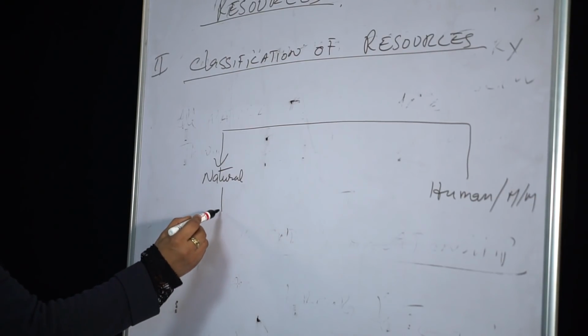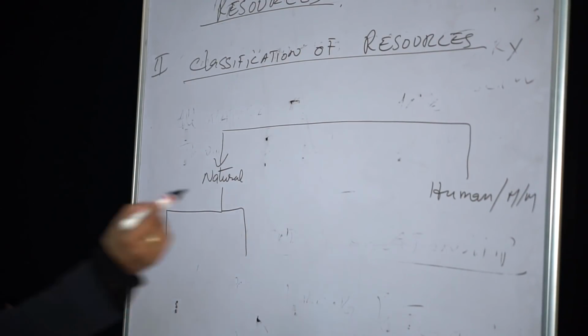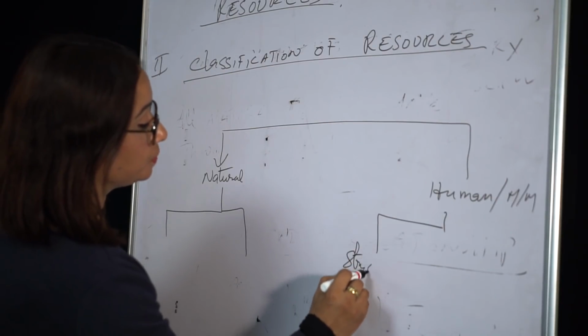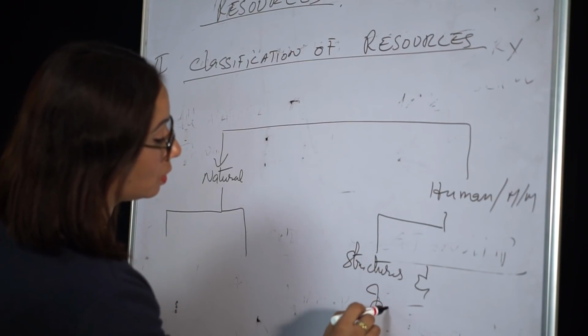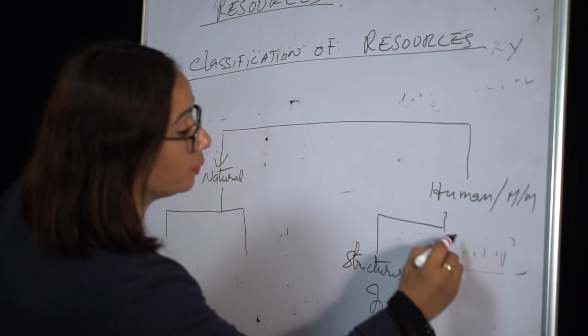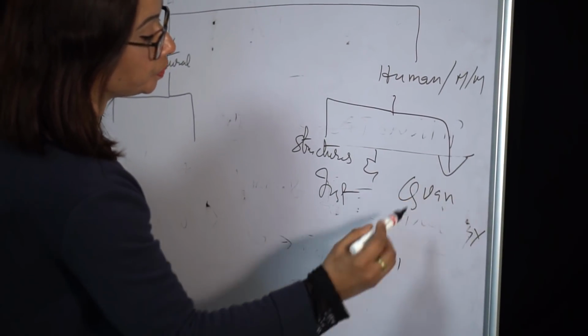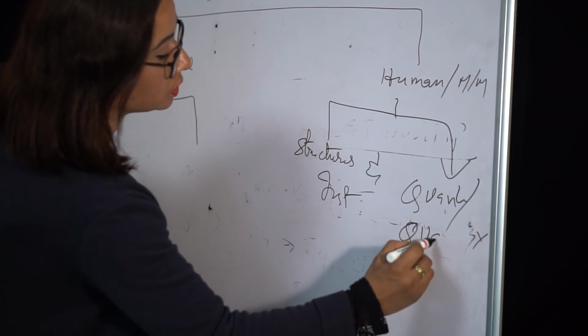This natural, and we'll take human as structures and institutions. And here we will see quantity and quality of the things that are developed, quantity and quality.